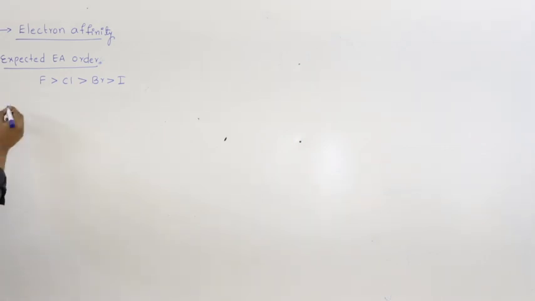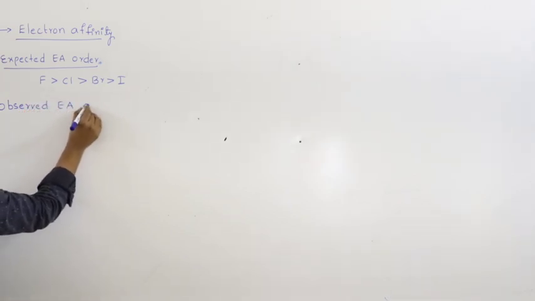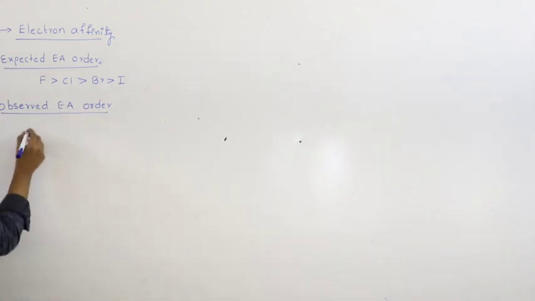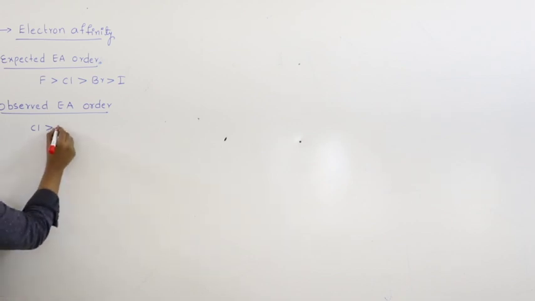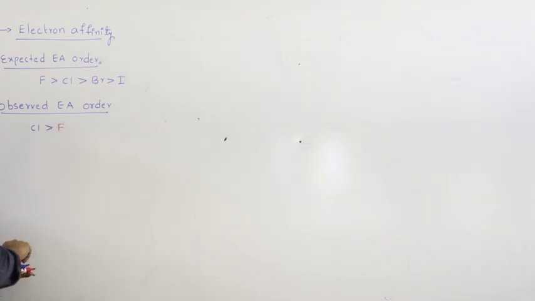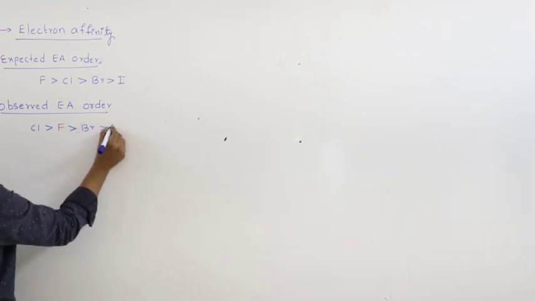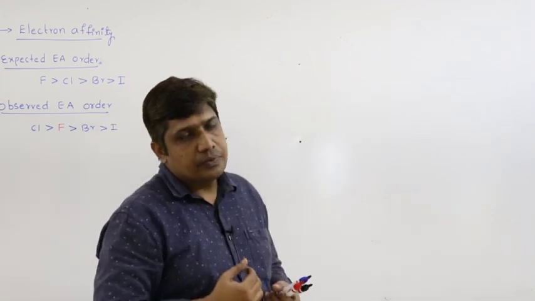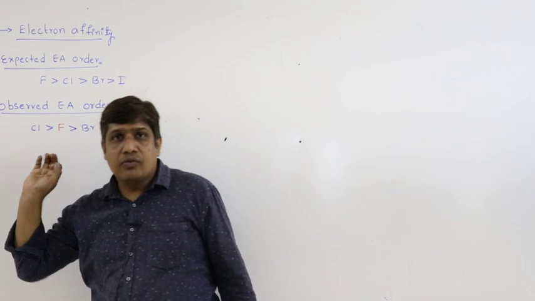But if you compare this with the observed electron affinity order, the observed order is different, and the problem is again with fluorine.